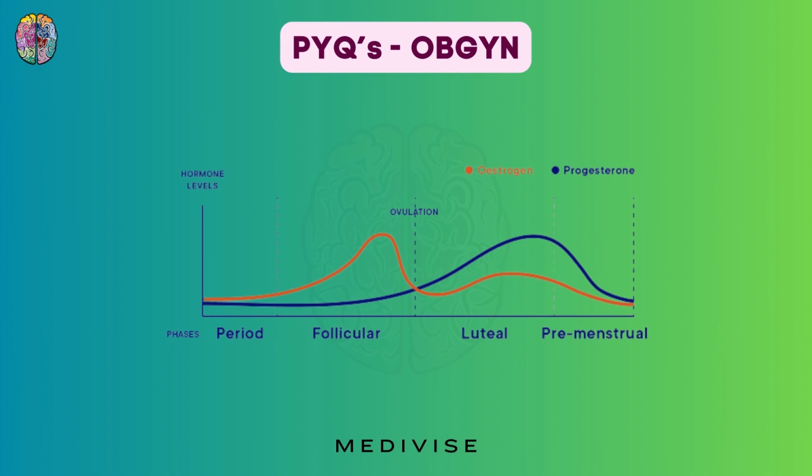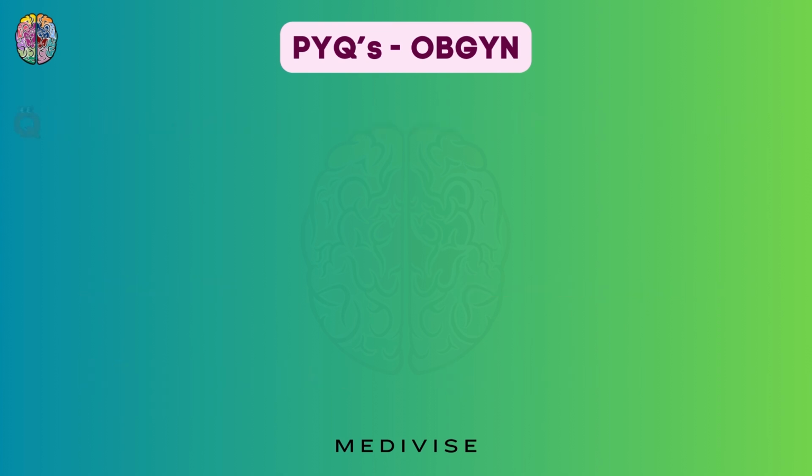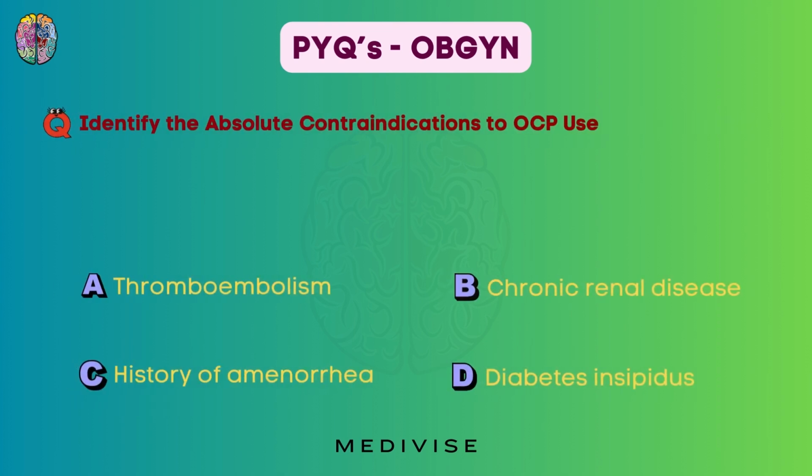So according to this graph, if you will follow the blue line, you can see that the progesterone is increasing after the 14th day. Here we have the ovulation, here we have the progesterone which increases after the 14th day, and so our correct option is option D. Now identify the absolute contraindications to OCP use.